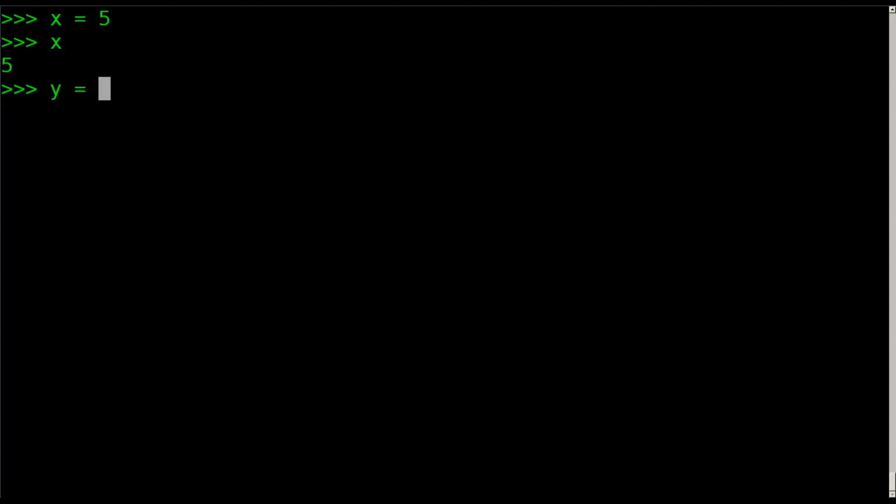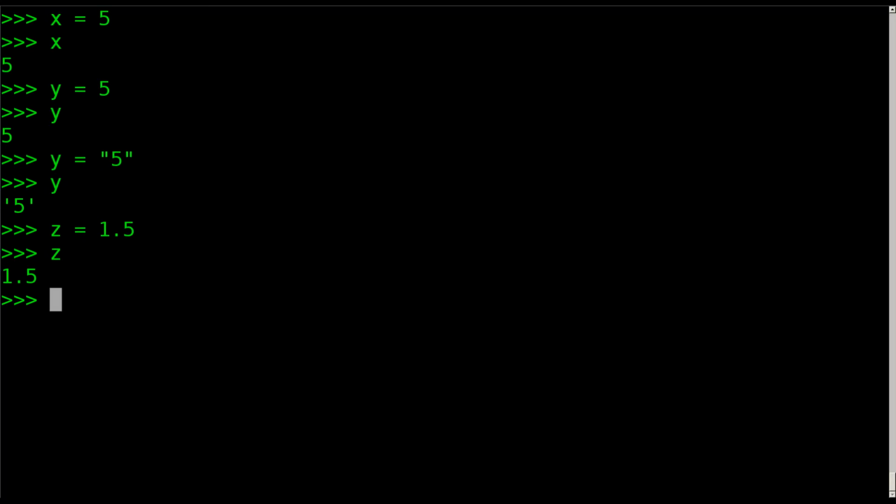If I say y equals "5" with quotations around it and then say y, we can see that this 5 now has quotes around it, meaning that it's a string. And if I say z equals 1.5 and then z, I can tell it's a float because it has a decimal point there.